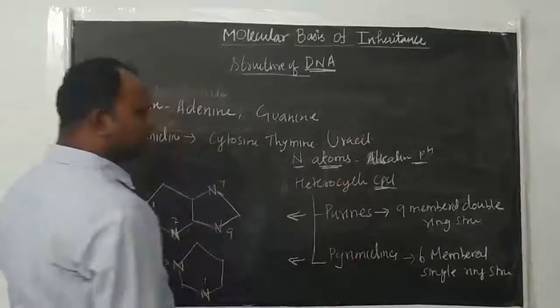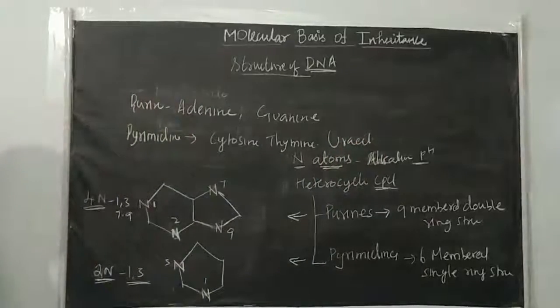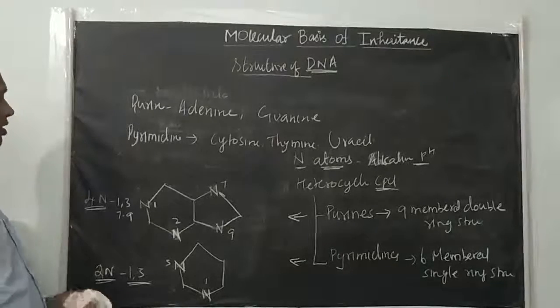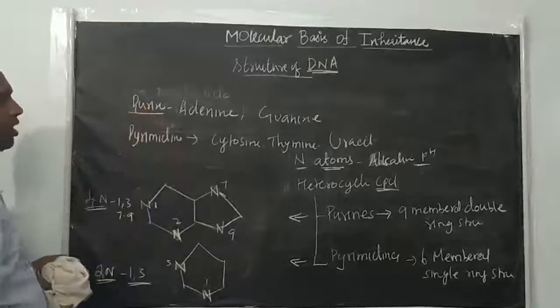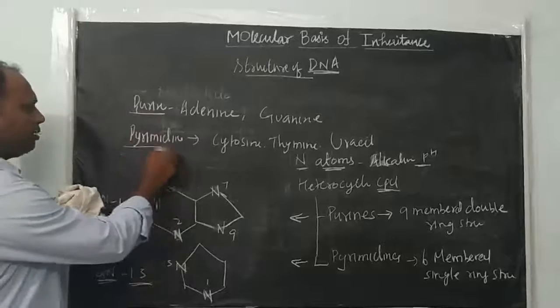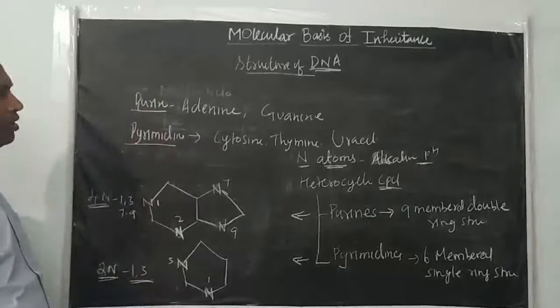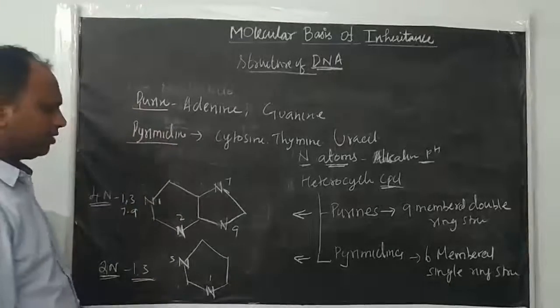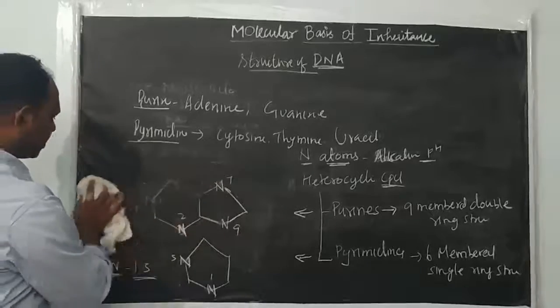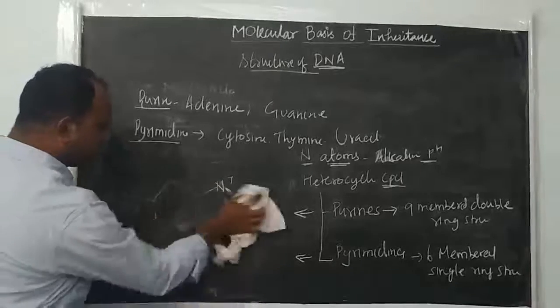So purine bases are 2 types, adenine and guanine, and pyrimidine bases are 3 types, cytosine, thymine and uracil, right? So this is the first component of the nucleotide. It's a nitrogen base, right?